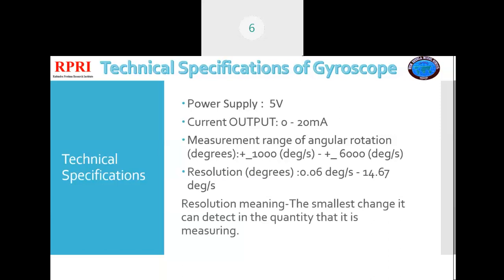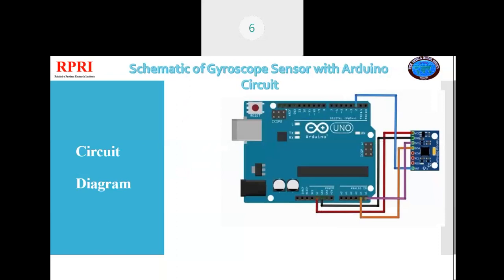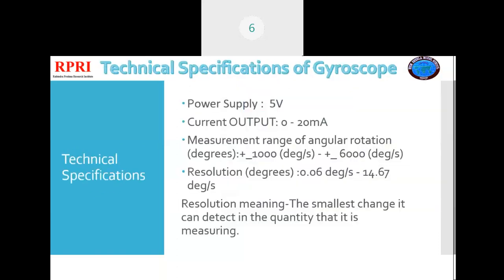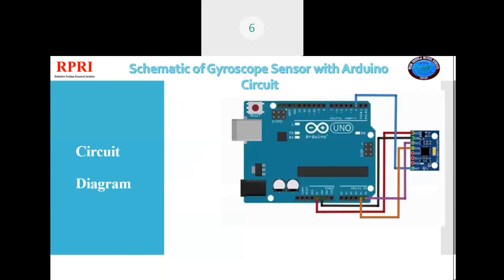Now here a question arises. What is this resolution? It is a new term. The resolution means the smallest change the sensor can detect in the quantity that it is measuring. Now we move on to the schematic of the circuit. Here is the schematic of the circuit.